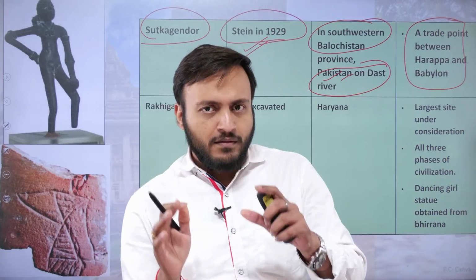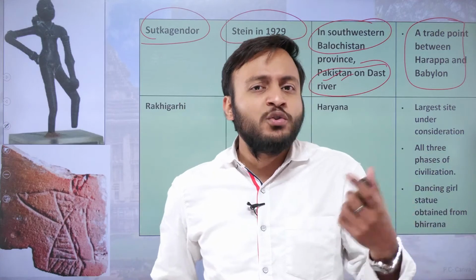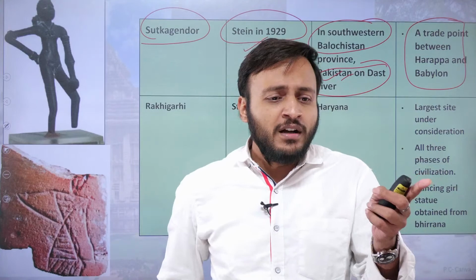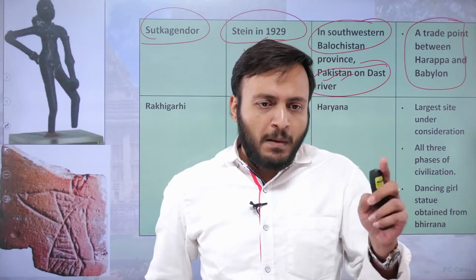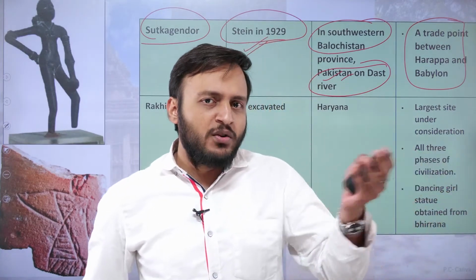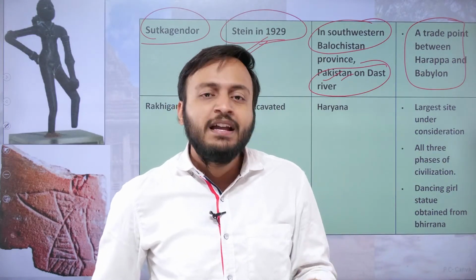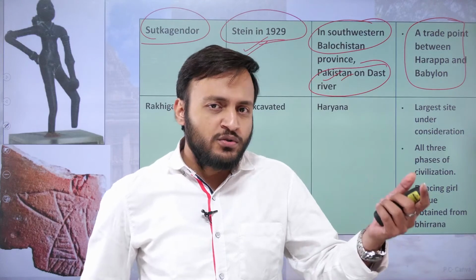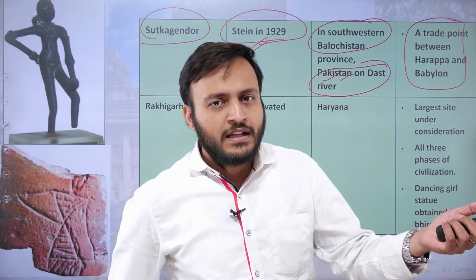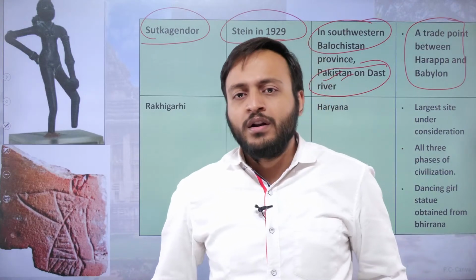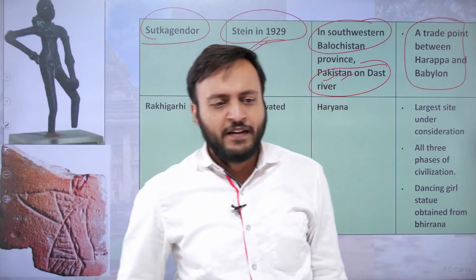So the overseas route starting from Meluha passed through Magan, which was basically the Makran coast where Sutkagan Dor was a major port. After that it passed through Dilmun, and then reached Ur in Mesopotamia. Got it, everyone?